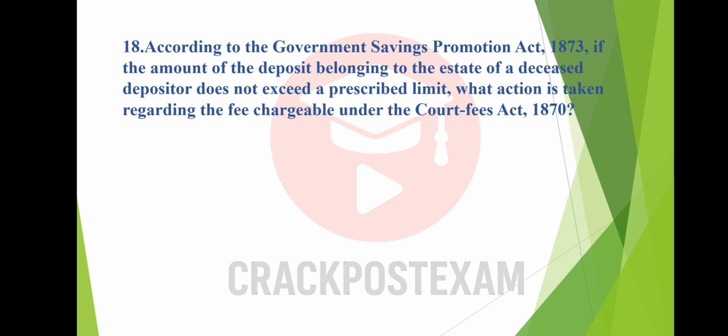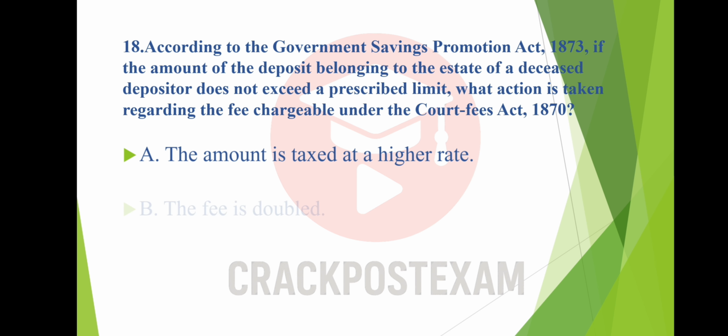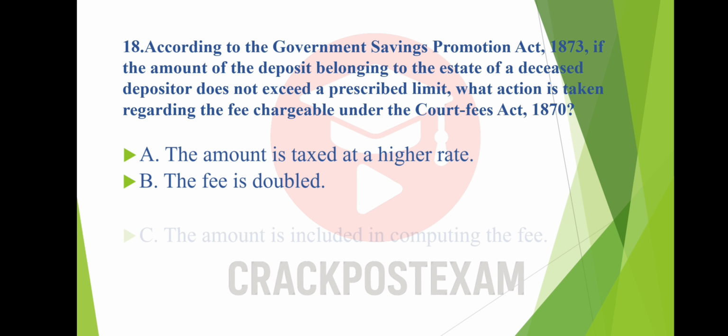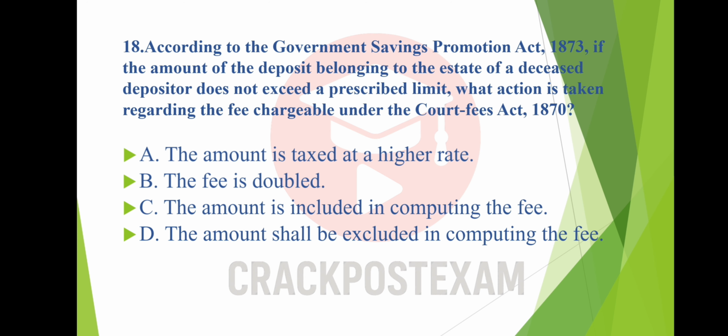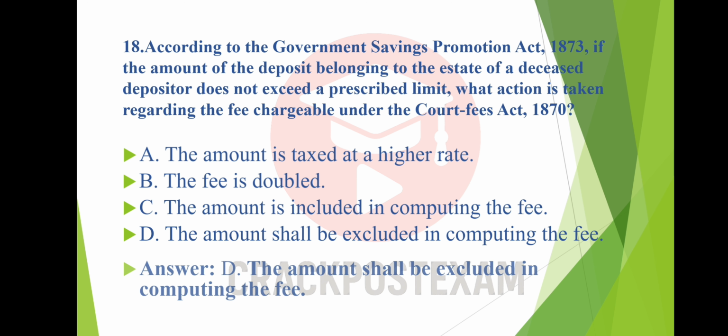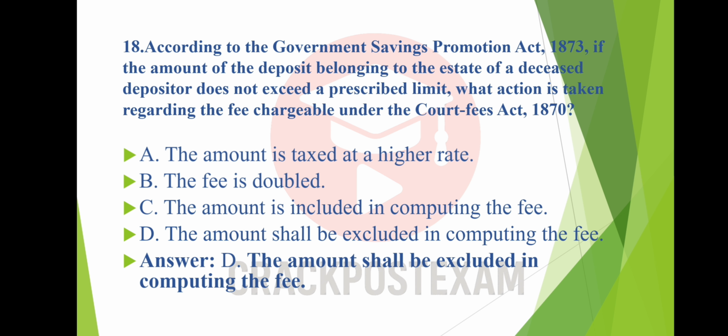Question number 18. According to the Government Savings Promotion Act 1873, if the amount of the deposit belonging to the estate of a deceased depositor doesn't exceed a prescribed limit, what action is taken regarding the fee chargeable under the Court Fee Act 1870? Option A. The amount is taxed at a higher rate. Option B. The fee is doubled. Option C. The amount is included in computing the fee. Option D. The amount shall be excluded in computing the fee. And the answer is option D. The amount shall be excluded in computing the fee.